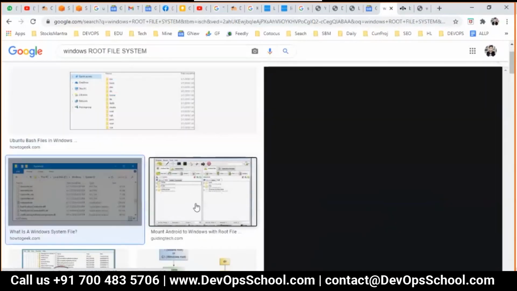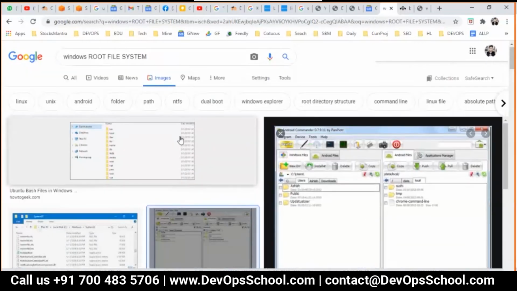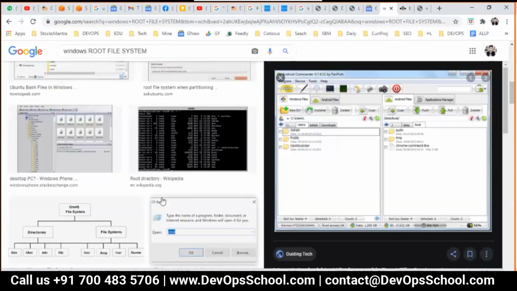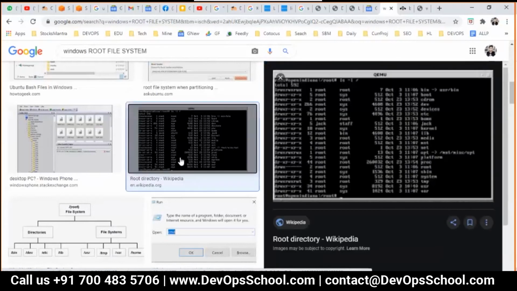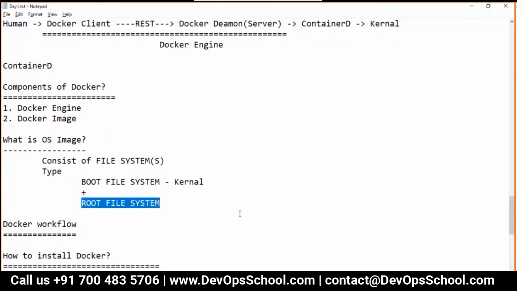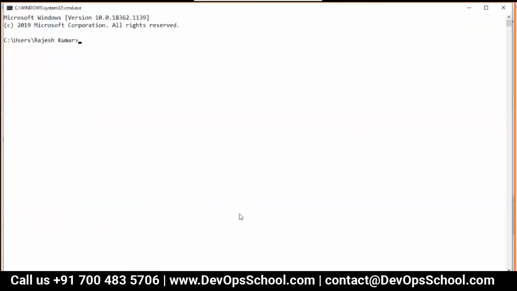I can't show you the C drive, D drive properly. No problem. So directly let's see that.